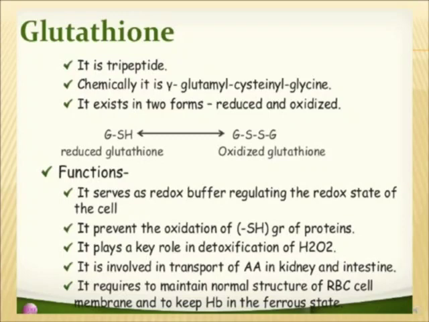And the SH group of the cysteine residue takes part in the antioxidant function of glutathione. It gives protons for reduction of H2O2 into water. Also, it helps in the maintenance of the normal structure of the RBC membrane and keeps the hemoglobin in the ferrous state. So these are the peptides we have talked about.